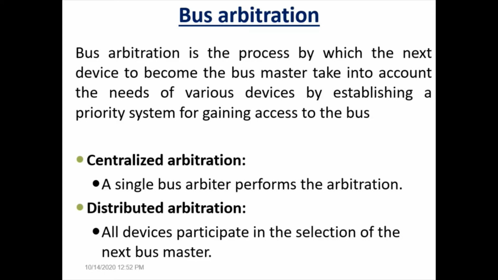So there are two different types of bus arbitration process. We can execute bus arbitration in two different ways. One is centralized arbitration, and one more is distributed arbitration. Centralized is very simple, where somebody takes care of bus arbitration, called the arbiter, the bus arbiter. The bus arbiter performs arbitration. In distributed arbitration, every device participates in the arbitration and all devices together execute the arbitration process. Here there is no single bus arbiter.